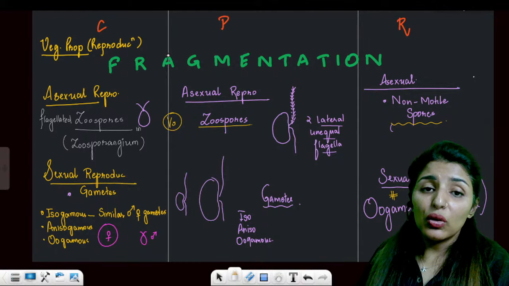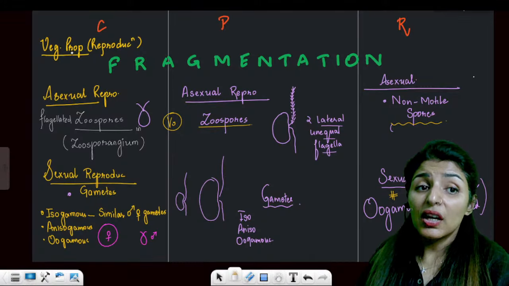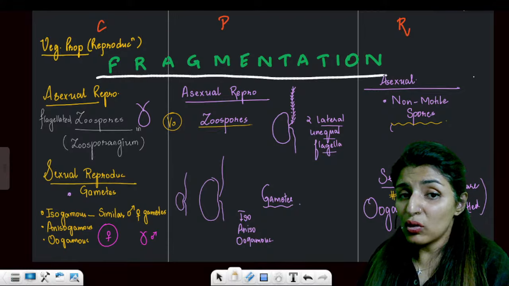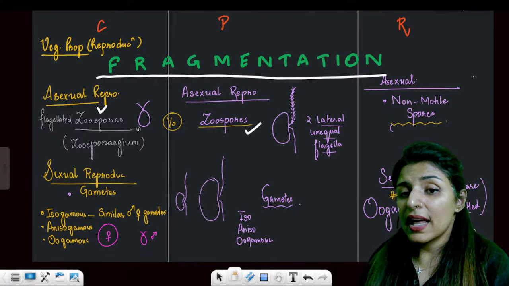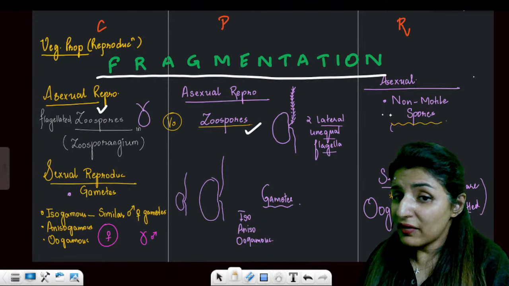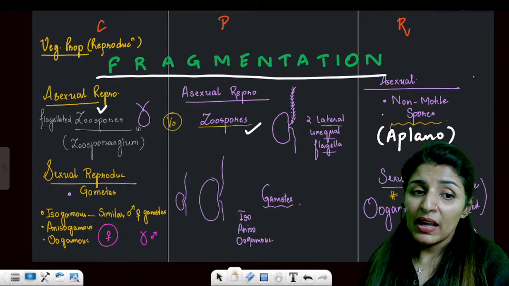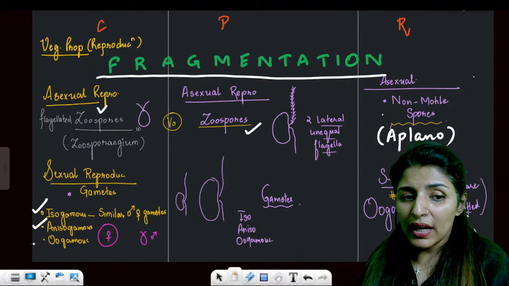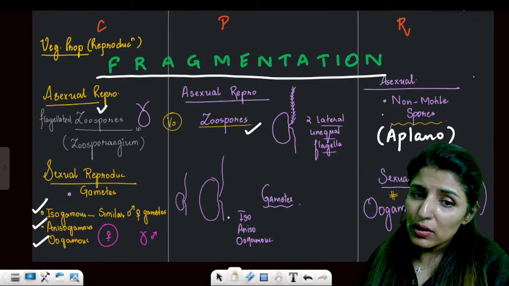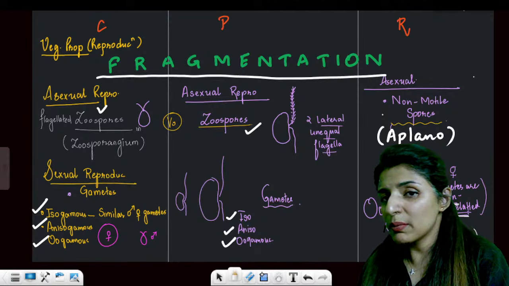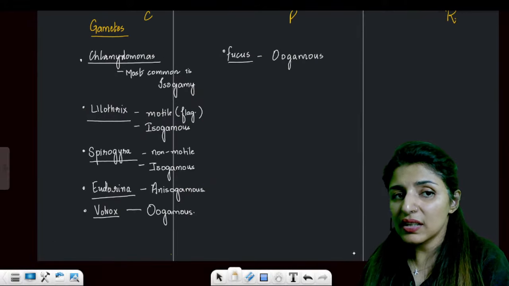So these are the types of reproduction. We've already discussed with you. Fragmentation will be common to all. Asexual spores will be of different type. Here we have zoospores, and in Rhodophyce we don't have zoospores. There are non-motile spores, so we call them aplanospores. In sexual reproduction, Chlorophyce shows iso, aniso, and oogamous. Phaeophyce also shows all the three types, iso, aniso, and oogamous, but Rhodophyce will only show oogamous type of reproduction. Are these points clear?